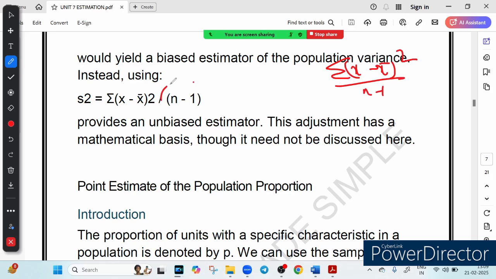So the question is, why n minus 1? Think of this as a small correction that ensures that our sample does not underestimate the true variance in a population. It is a mathematical fix that improves the accuracy, right?